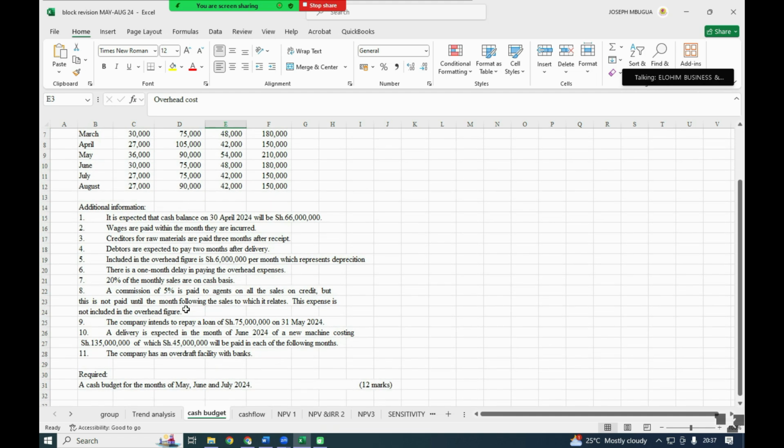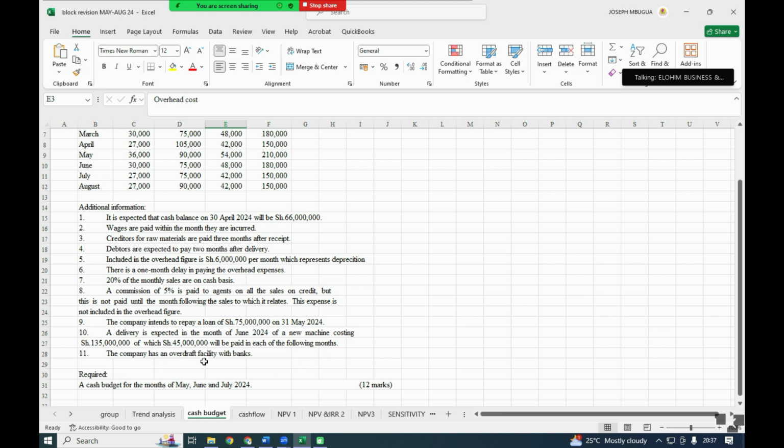And number 8, a commission of 5% is paid to the agents on all sales on credit, but this is not paid until the month following the sale to which it relates. This expense is not included in the overhead figure. Then the company intends to repay a loan of 75 million on 1st May 2024. Number 10, a delivery is expected in the month of June 2024 of a new machine costing 135 million, of which 45 million will be paid in each of the following months.